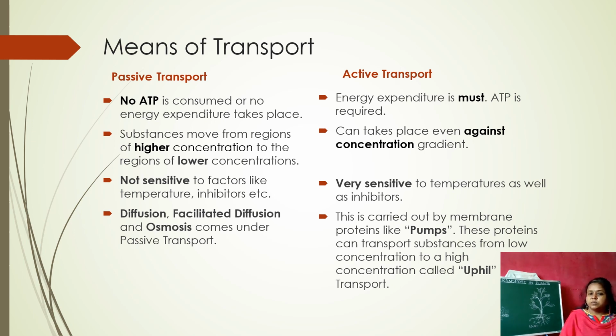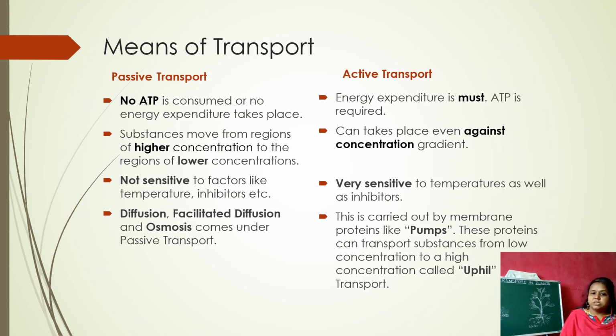And passive transport is not sensitive to factors like temperature, inhibitors, etc. That means in passive transport, it is not affected by the temperature increase or decrease. But in case of active transport, it is very sensitive to temperatures as well as inhibitors. That means sometimes the proteins, when they are carrying the substances, are very sensitive to the temperature. If the temperature rises, the proteins get denatured and the enzyme activity also gets inhibited.